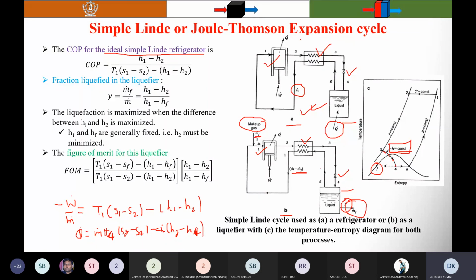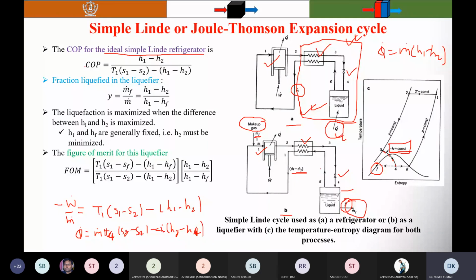When you consider this as one system, Q represents the refrigeration duty or effect. So Q is equal to M into (H1 minus H2). When you make the energy balance for this system, you will find Q is equal to M into (H1 minus H2).